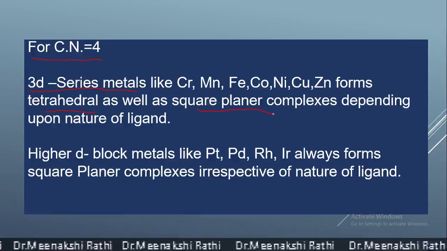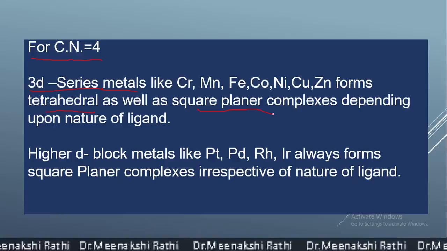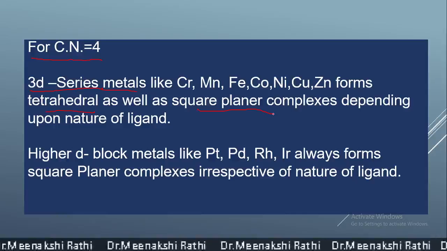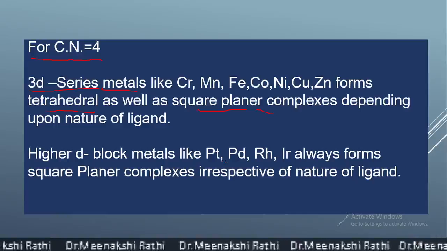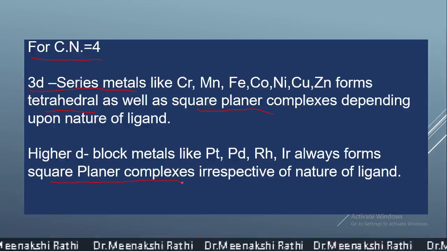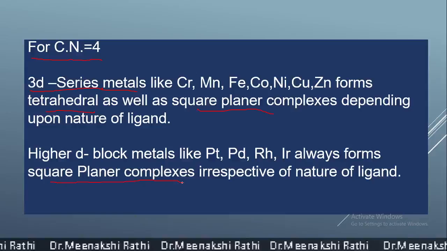While higher d block metals which are present in the 4d, 5d series like platinum, palladium, rhodium, always form only square planar complexes irrespective of the nature of the ligand.